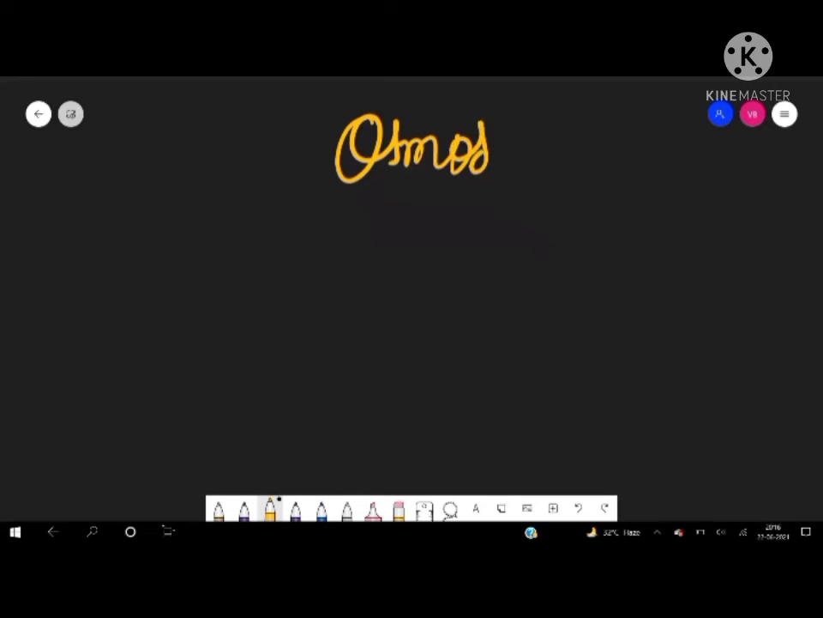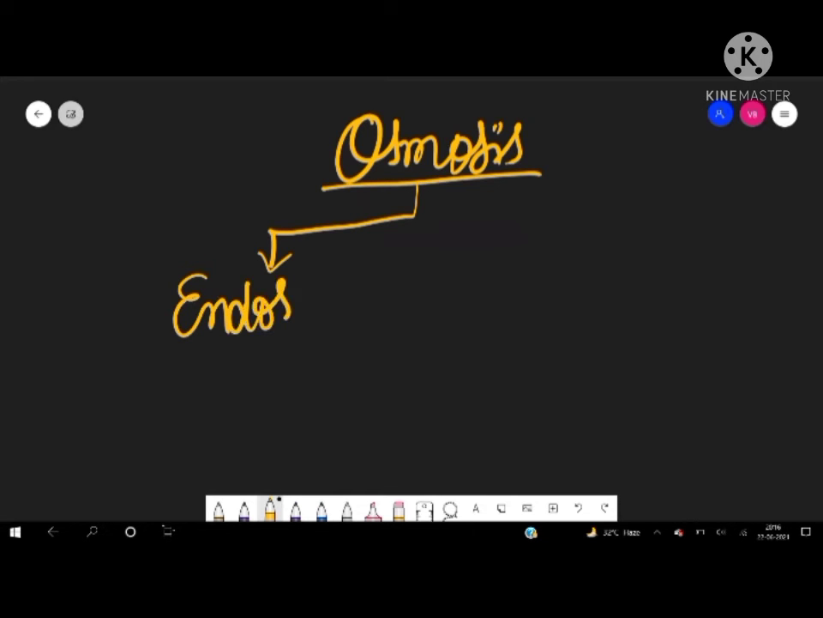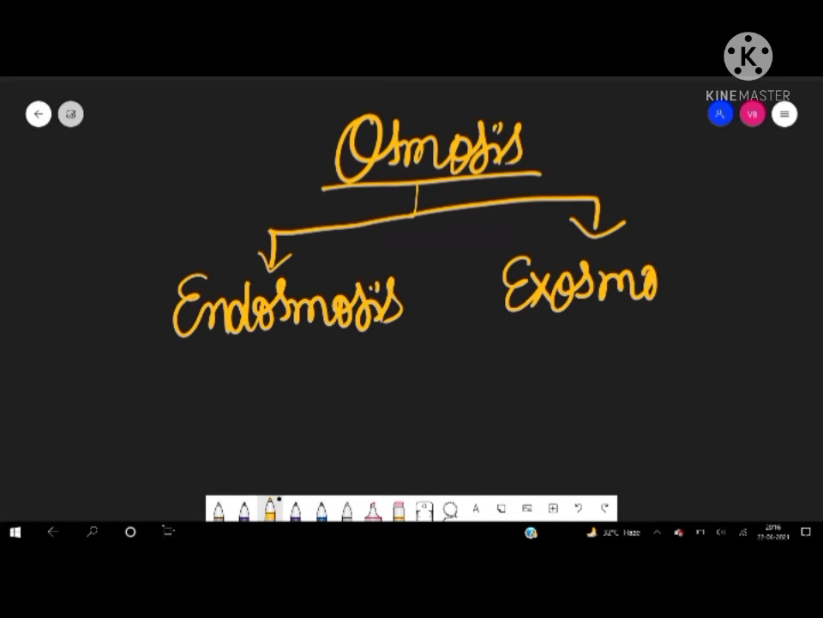So let us discuss the types of osmosis. Osmosis means something will enter inside. If anything enters inside the cell, then it is known as endosmosis. And if the substances, especially the solvent or the liquid, leave the cell, it is known as exosmosis.